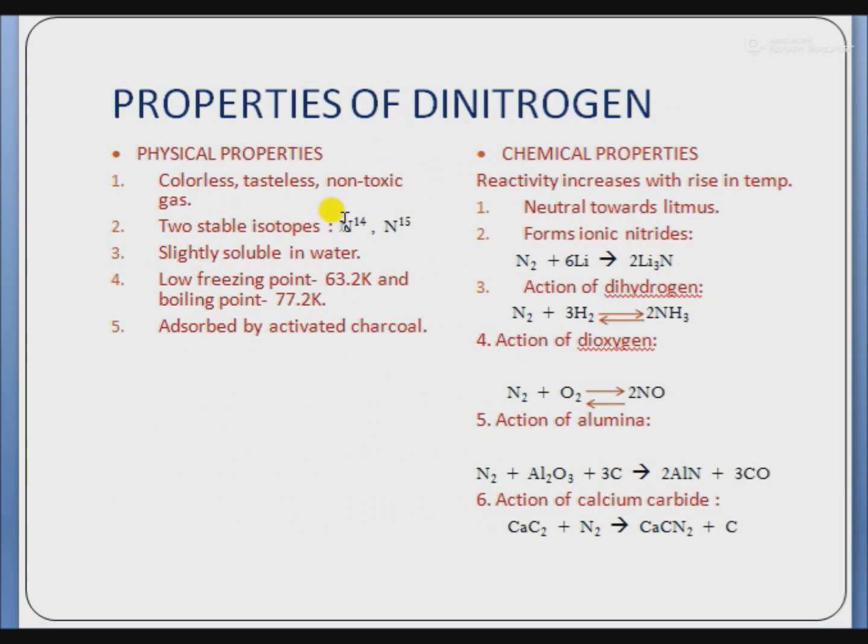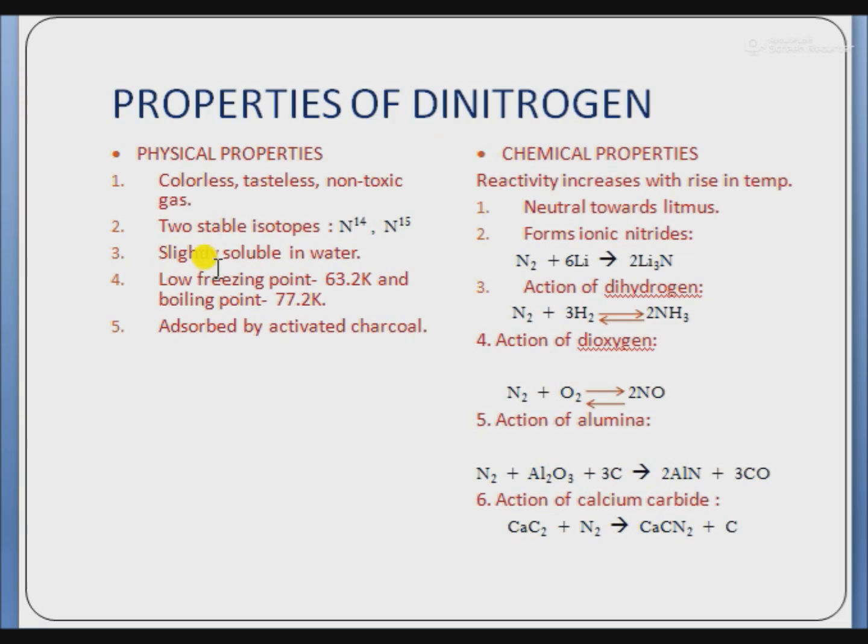Next is properties of dinitrogen. These are some physical properties of dinitrogen. First, it is a colorless, tasteless, non-toxic gas, meaning non-poisonous. It is present as 78% by volume in the atmosphere, but at higher concentration it becomes toxic. And it exists in two stable isotopes, N14 and N15.